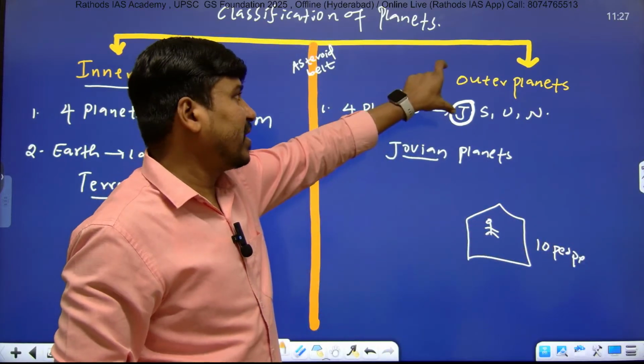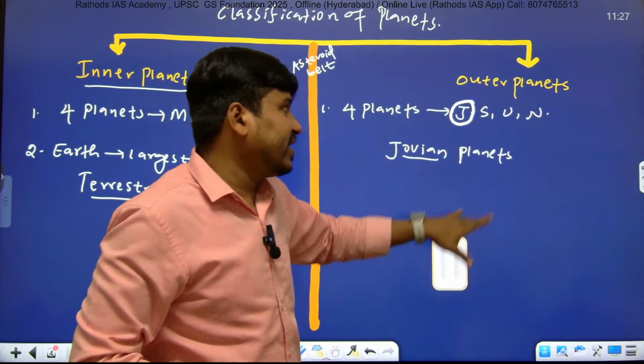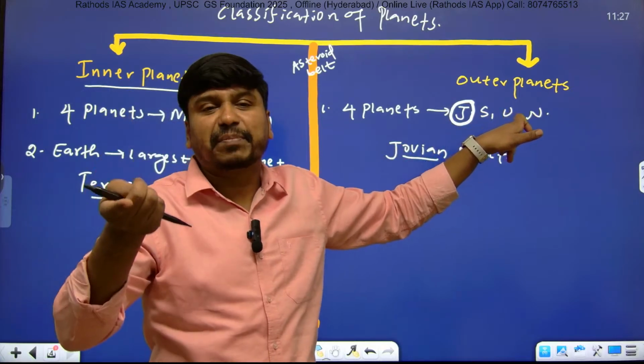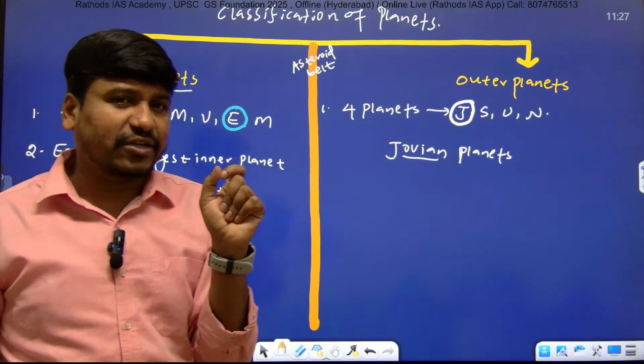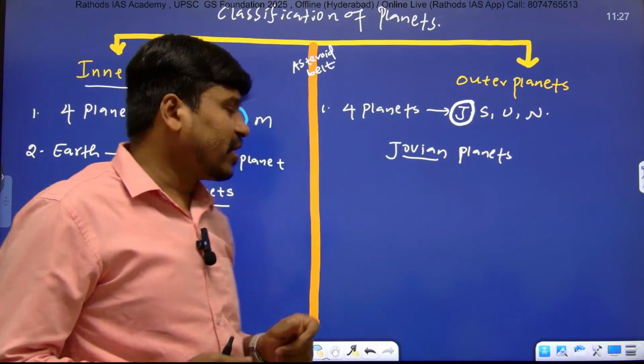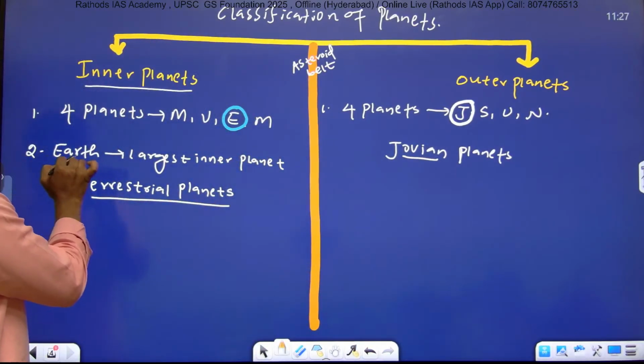And that's why in the outer planets family, the head is Jupiter, and that's why we call them Jupiter-like planets. In the inner planet family, the head is Earth, and that's why we call them Earth-like planets or terrestrial planets. You got this point? Okay, write down the second point only, right?